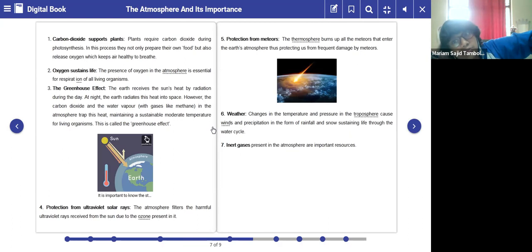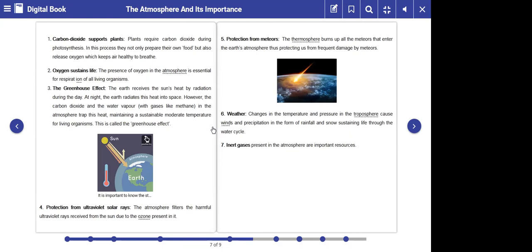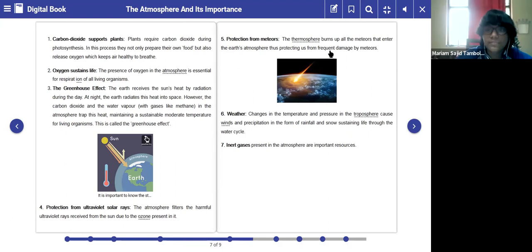Yes, ma'am, photosynthesis is the process through which plants make their own food with the help of carbon dioxide, water, and sunlight. Now, in this process, they not only prepare their own food, but they also release oxygen, which keeps air healthy to breathe.